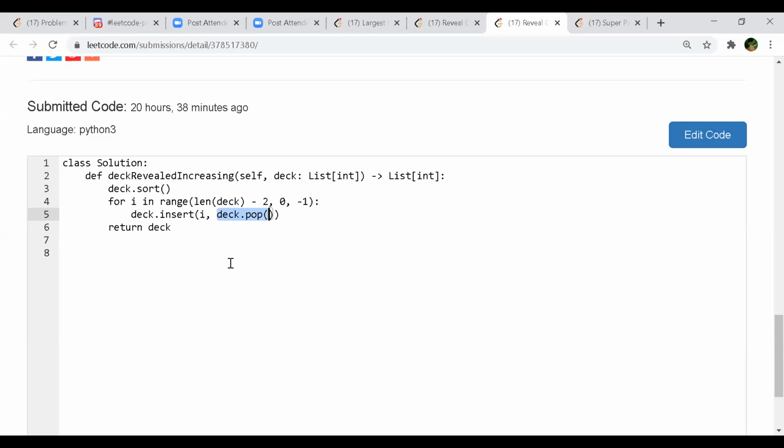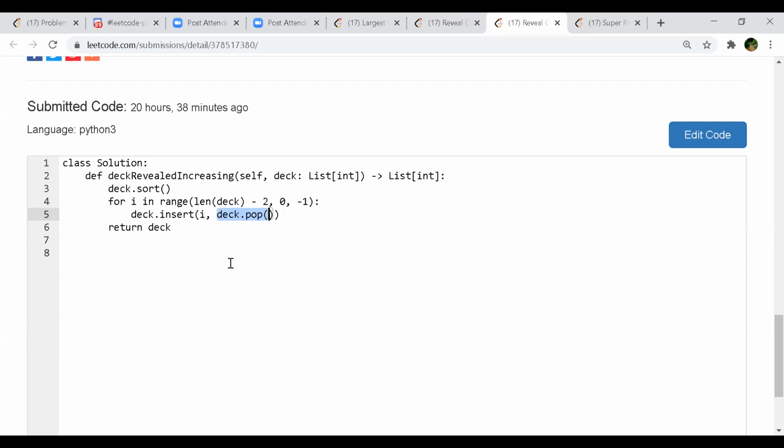I think that in Python we can insert from both sides. So is it using that property? In Python, with these lists, can we insert from both sides? You can insert at a given index. You can pop only from the back side; the pop method will pop it from the back side. Deck is an array, so you can insert at a given index. Oh, so he's using that index also, at that particular index.